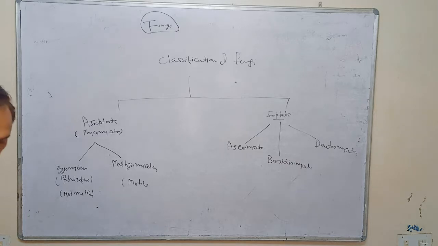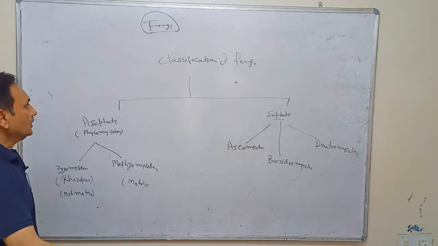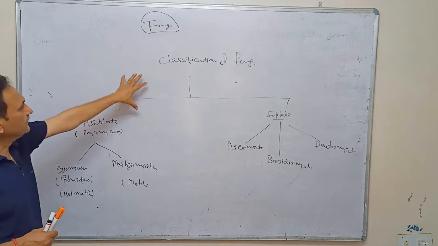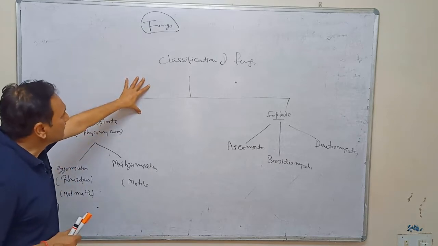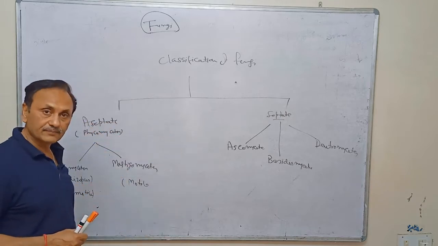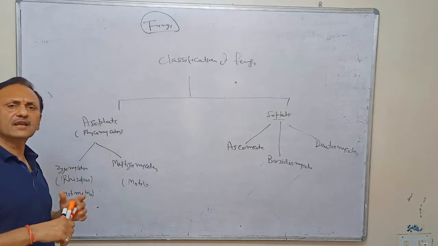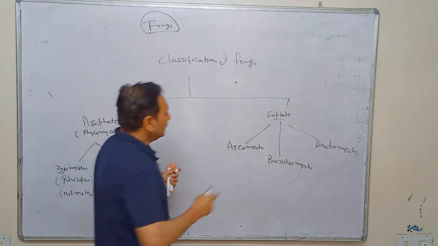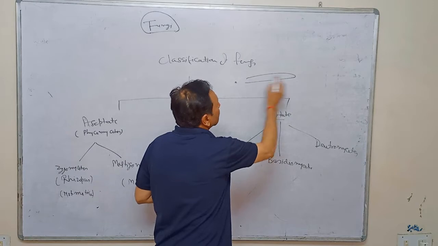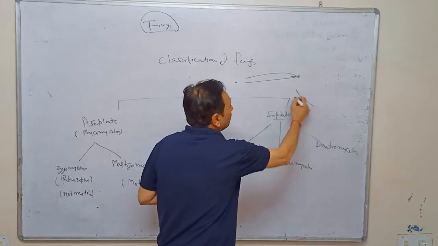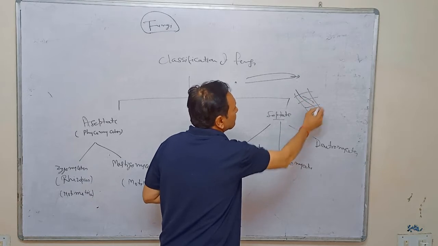Now here we will have to discuss the classification of the fungi. The fungi are firstly divided into two parts, aseptate and septate, on the basis of the presence and absence of septa in the hypha. Because you know that hypha has an apical growth, and a bunch of hyphae is called mycelium.